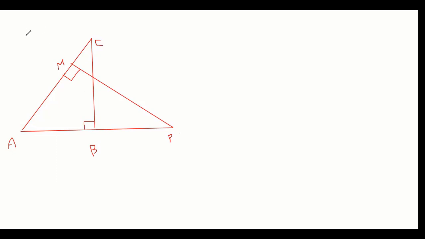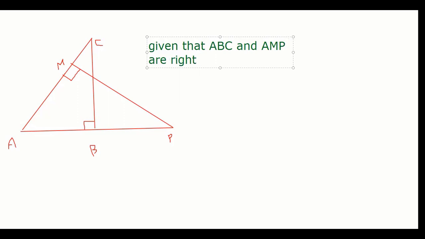Now listen very carefully to what I'm trying to tell you. Given that triangles ABC and AMP are right angle triangles. It is visible, but I'll write it.